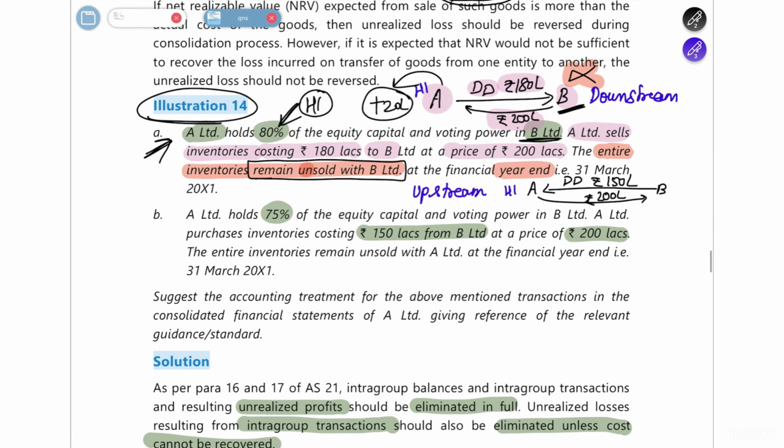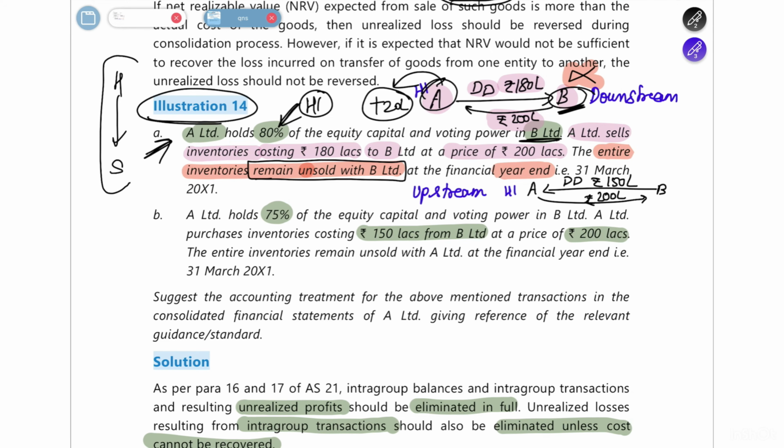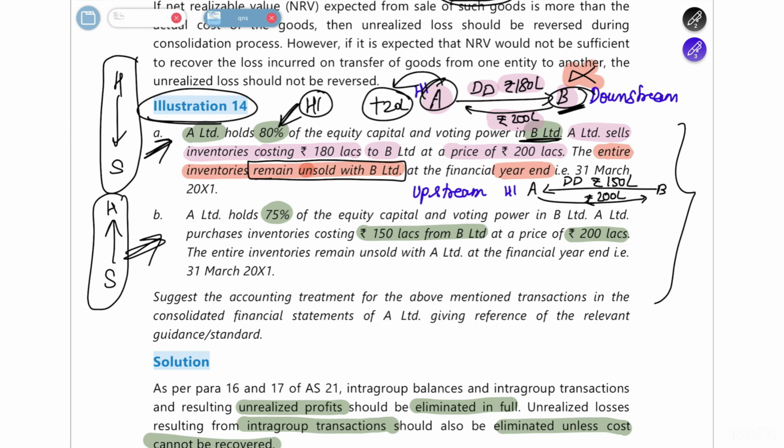And this transaction where you sell from the holding to the subsidiary, it's going downwards. From holding to subsidiary, it's going downward. So this is known as a downstream transaction. If it is going from subsidiary to holding, this will be called an upstream transaction, which is case number B. To understand more about these cases and this concept in detail, please refer to my concept video, where I explained each point in detail and how you have to do that adjustment.